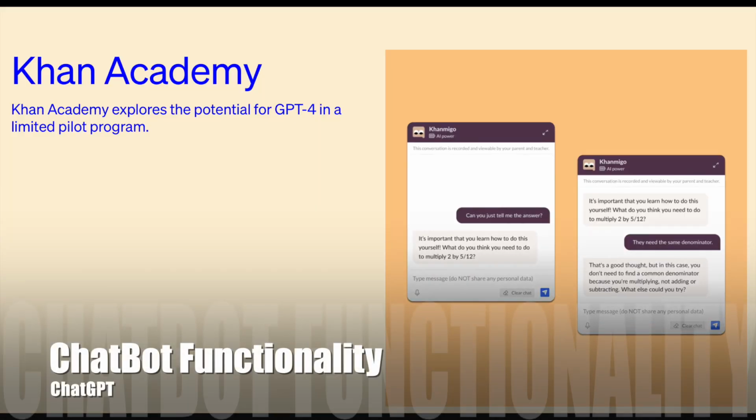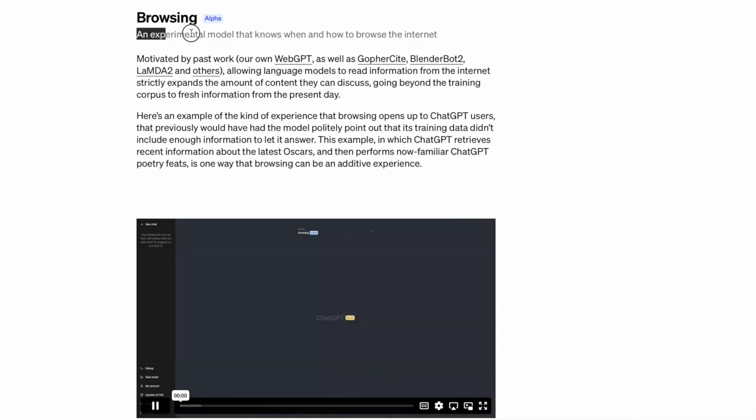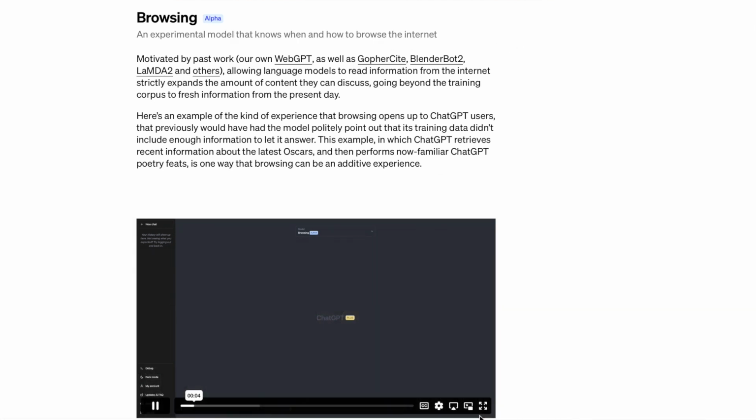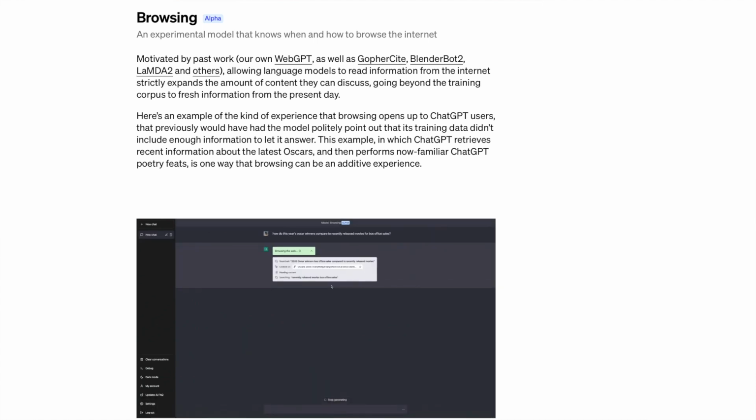It also offers chatbot functionality, which means simulating human-like conversations, responding to user input in a conversational manner, and also providing helpful information in responses. In addition, it can provide information retrieval, which means it can search quickly through large data sets of information and retrieve relevant data based on a user's query.